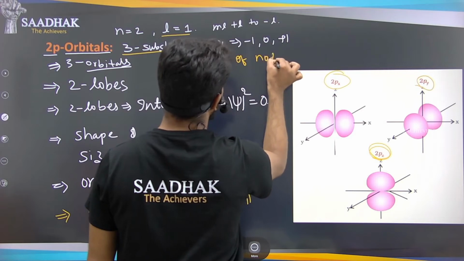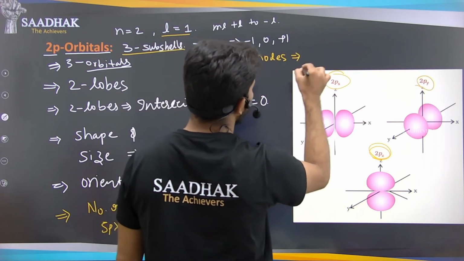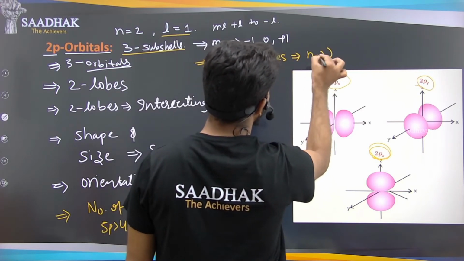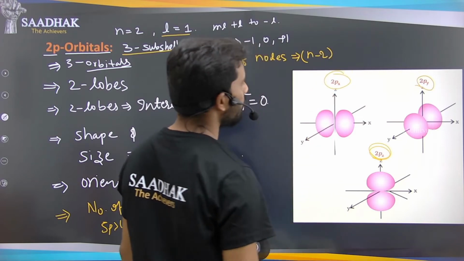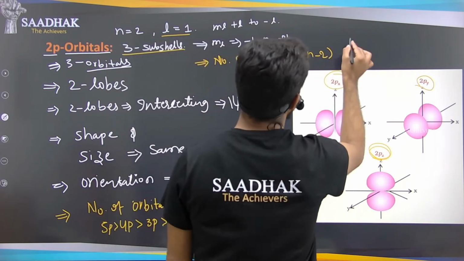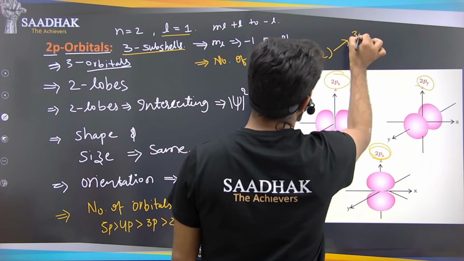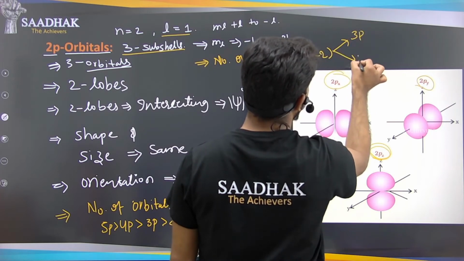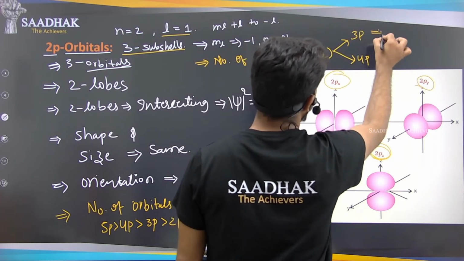So how do we find this number of nodes? By using this formula n-2. Okay, by using this formula n-2. So now see, apply this formula to the 3p orbital and the 4p orbital. How many nodes will you get?